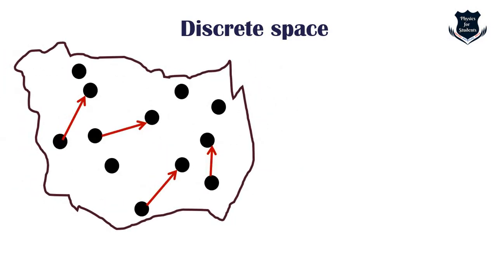Now along with this concept of discrete topology, another concept that emerges is called a discrete space. This is another example of a discrete space. As you can see in this figure, what do you find? This is a space, the purple one, which has certain points, those black dots. A discrete space is a particular, or rather a simple, example of a topological space or similar structure in which the points are isolated from each other.